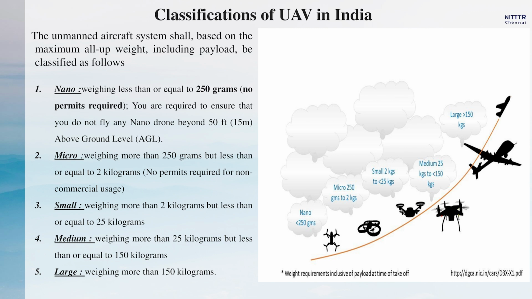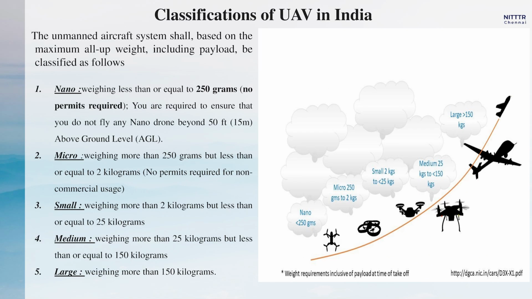And the micro category weighs more than 250 grams but less than or equal to 2 kgs. Most of our educational institutions are planning to use this micro category, and the DGCA has given special permission for educational institutions, so as an educational institution we don't require any piloting license for this category also. So, you have to explore what category you are operating your drone in with respect to the all-up weight, and whether you need a piloting license or not. That is how the DGCA has classified all these categories.